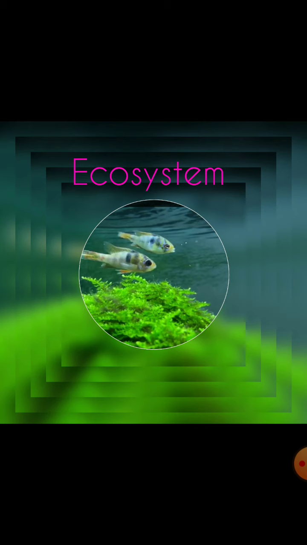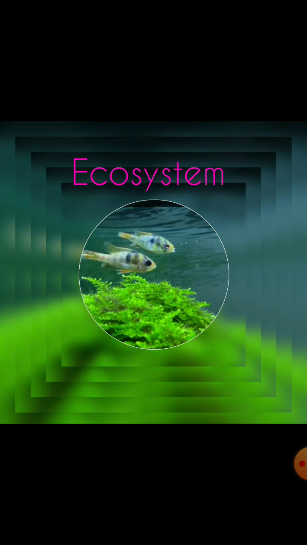Before I proceed further, I would like to summarize what I taught in the previous classes. Ecosystem definition, biotic and abiotic components of ecosystem, food chain and food web, trophic levels and ecological pyramids. This much we have completed.